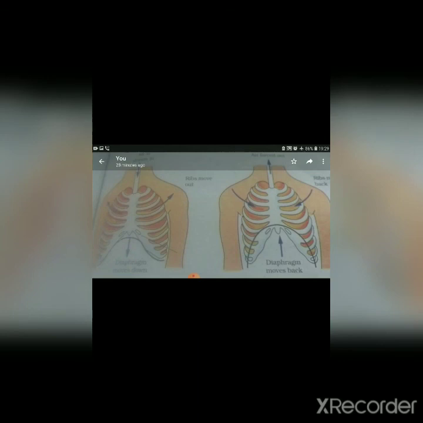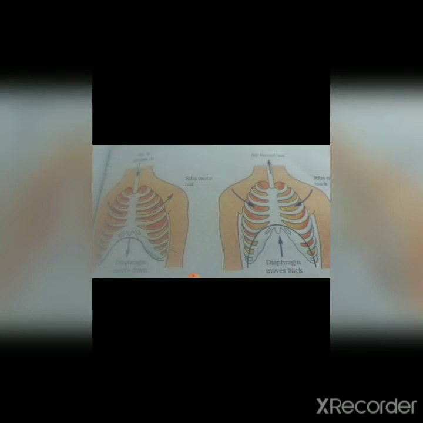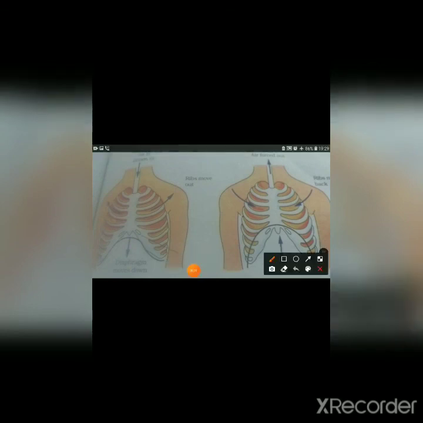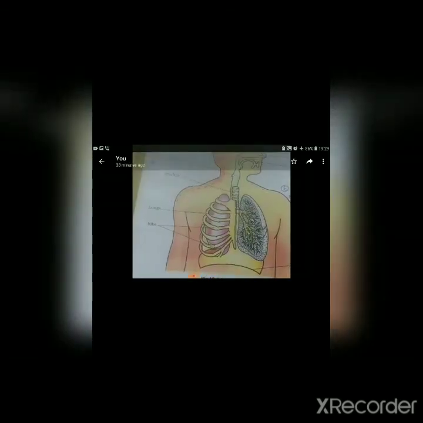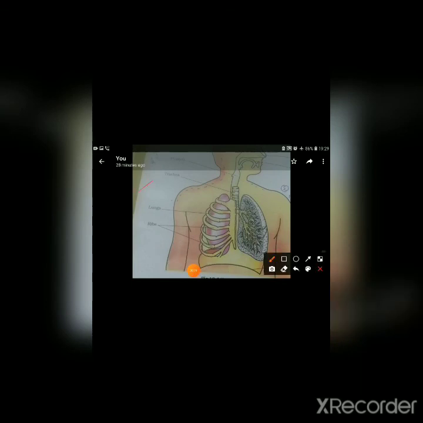Then we discussed the breathing rate. After that we discussed lungs, diaphragm, ribs, and how the inhalation and exhalation process occurs. Here we have completed the human respiratory system.